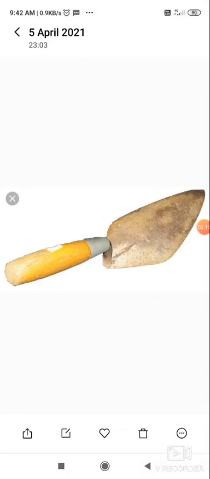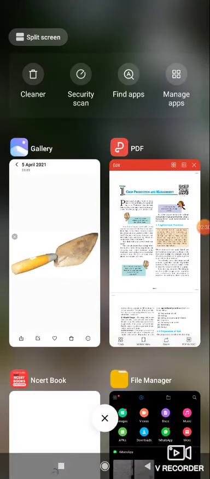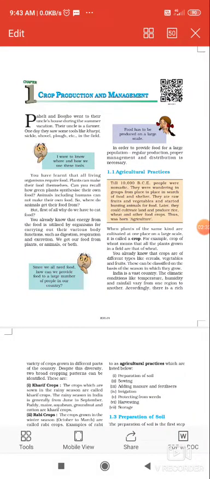You already know that energy from the food is utilized by organisms for carrying out day-to-day activities like digestion, respiration and excretion. So, at last what have we concluded? We have concluded that we get our food from plants or animals or both. Students, since we all need food, how can we provide this food to a large number of people in our country? Yes, the very simple answer is the food has to be produced on a large scale.